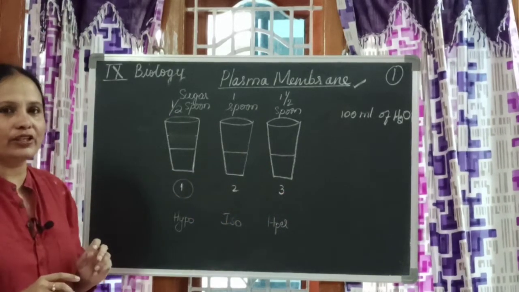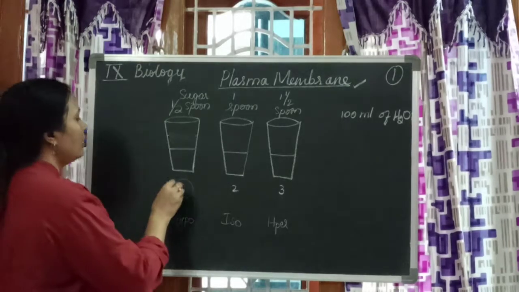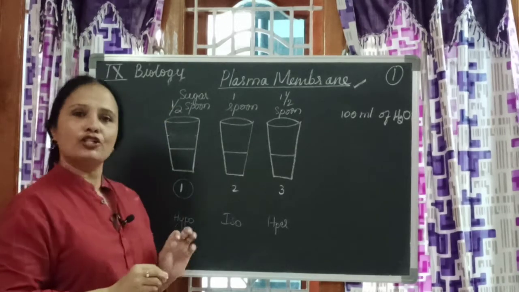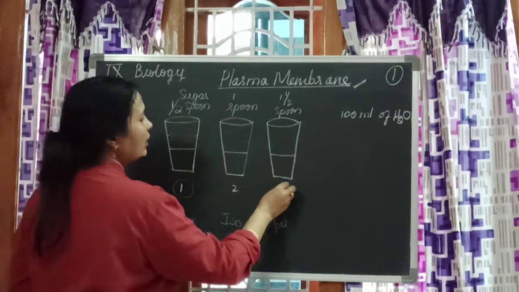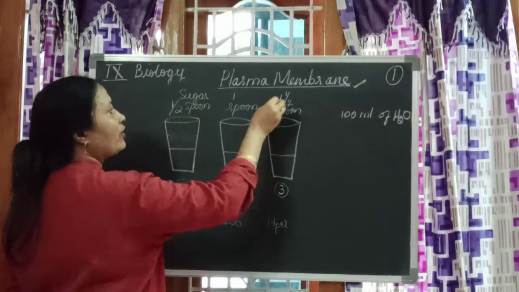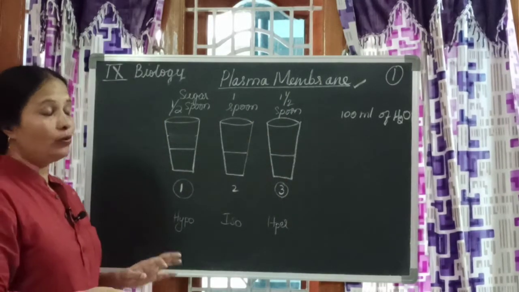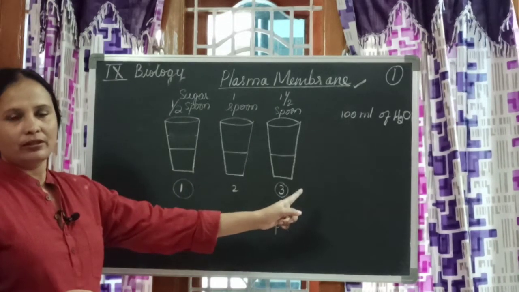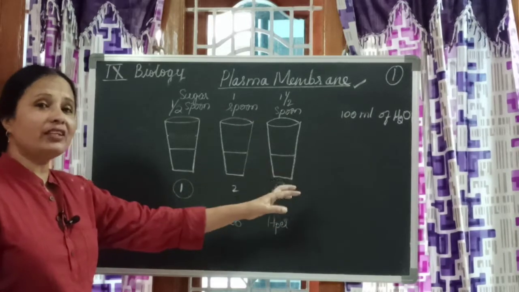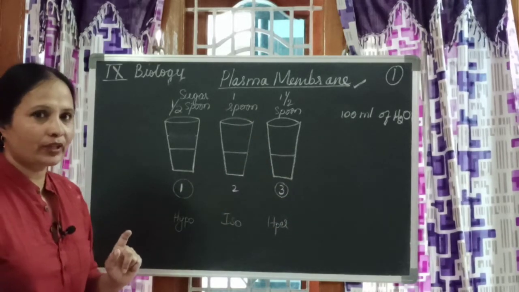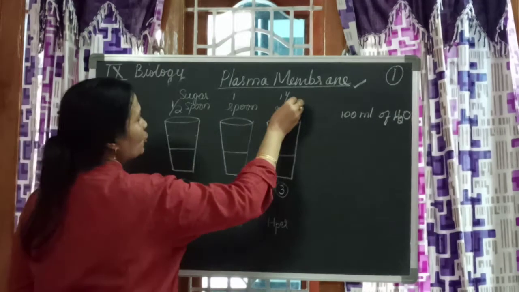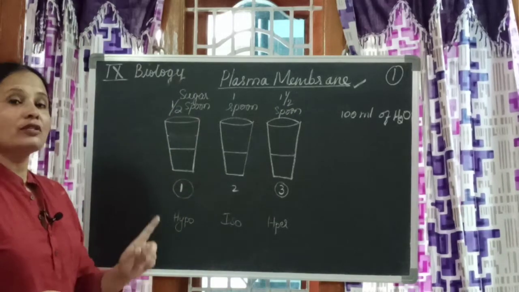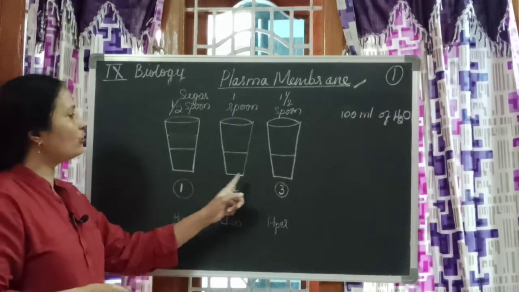It is a question asked in your textbook. In the first case, half teaspoon of sugar I added. In the third case, for the same 100 ml, I added 1.5 teaspoon of sugar. Now can I make this concentration similar to that concentration? Yes. To convert that, what should I do? What is the concentration of sugar that I added here? 1.5. How much is here? Only half.